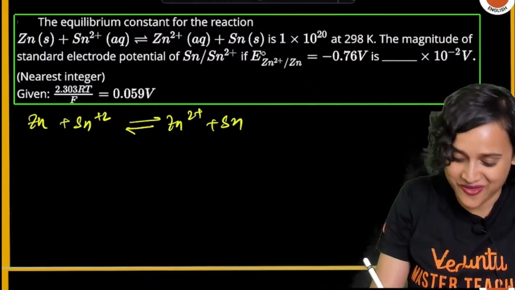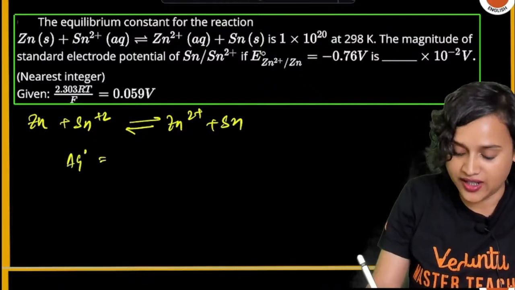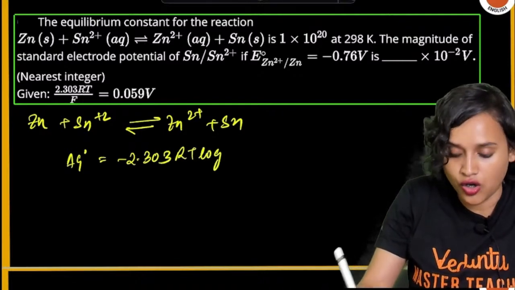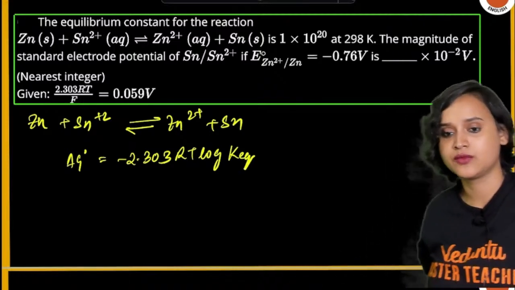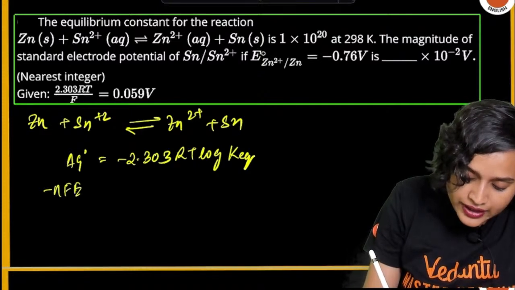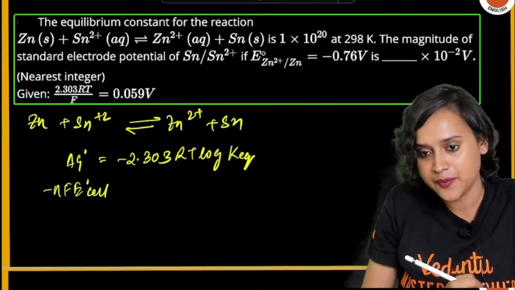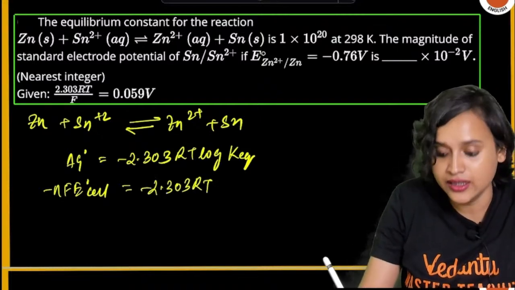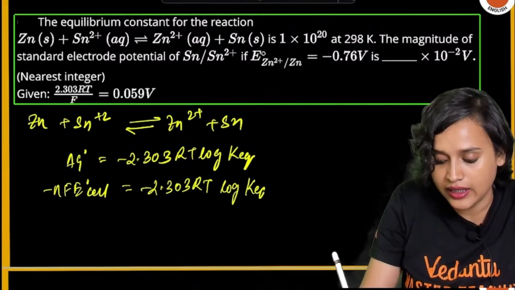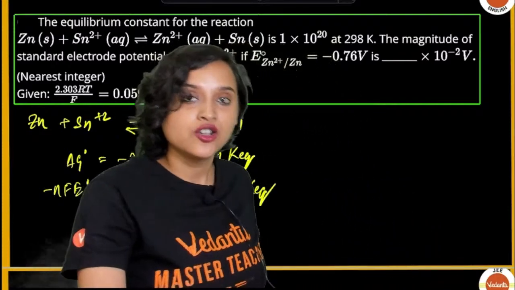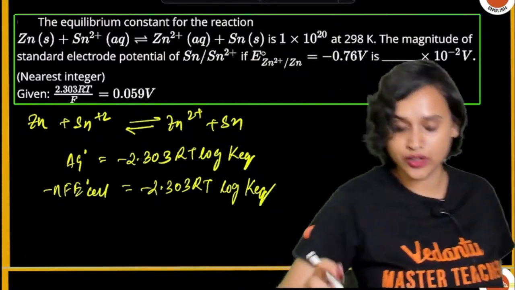This time not the same formula. This time we're going to use delta G naught is equal to minus 2.303 RT log K eq. But we also know that delta G naught is minus nF E naught cell, correct? And this side can be written as minus 2.303 RT log K eq. We can write it like this. So now what we are going to do is, everybody check it out.